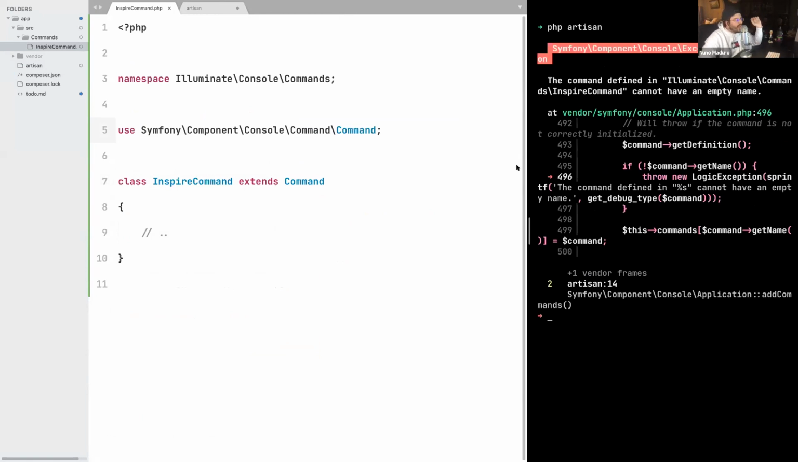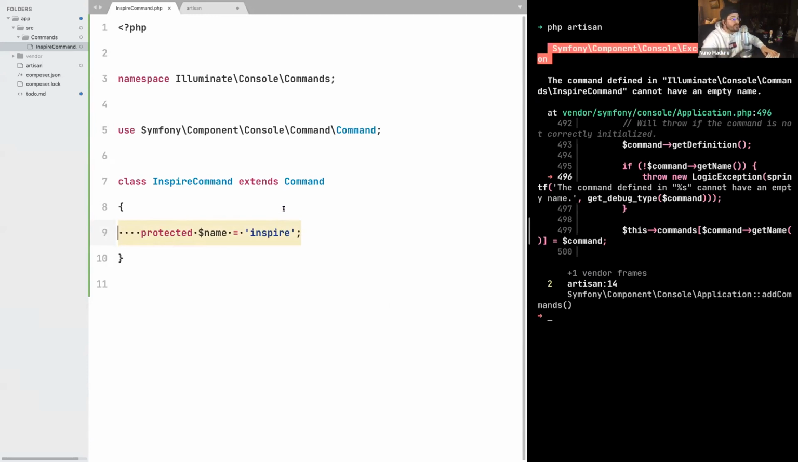All right, cool. Now I'm seeing the first thing that will actually force us to create our own command class. I'm seeing something along the lines of: the command with the name InspireCommand cannot have an empty name. Now, we all know that in Laravel, we basically come here and we do protected name, and then we give the name inspire. This is the API that Laravel gives us to actually give a name to a command. But still, if I try to execute Artisan, I still get this message: the InspireCommand cannot have an empty name, meaning that this API is specific to Laravel.